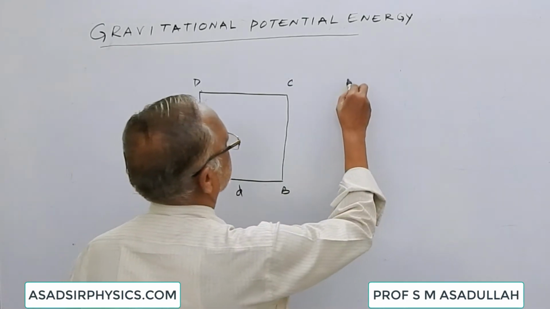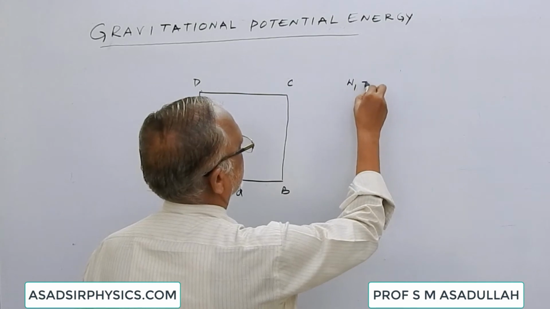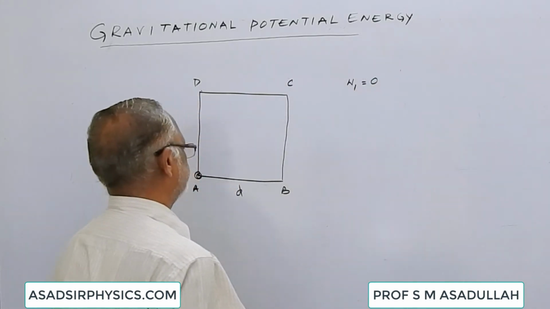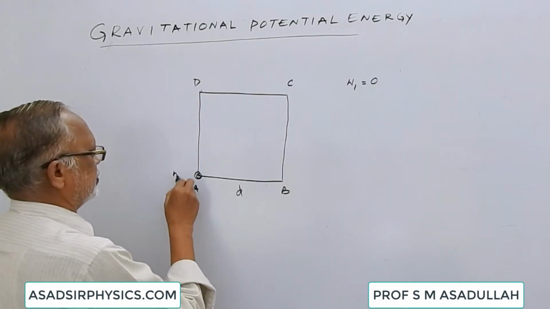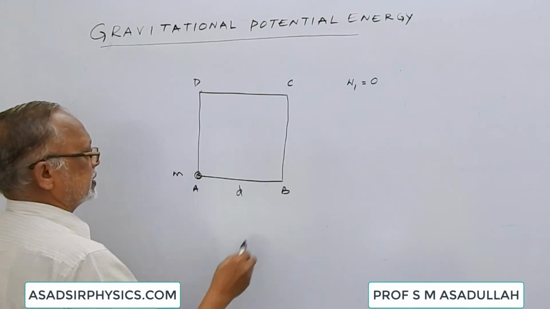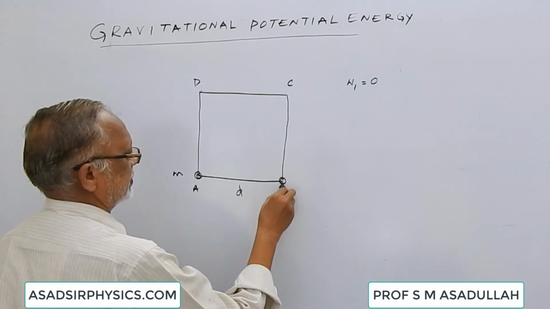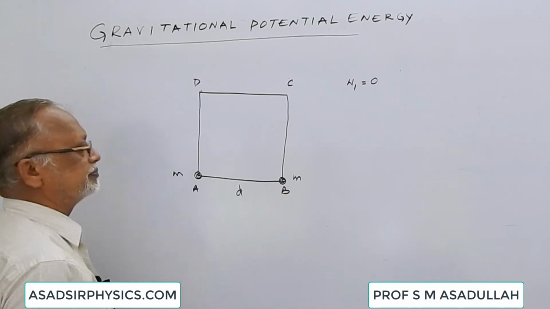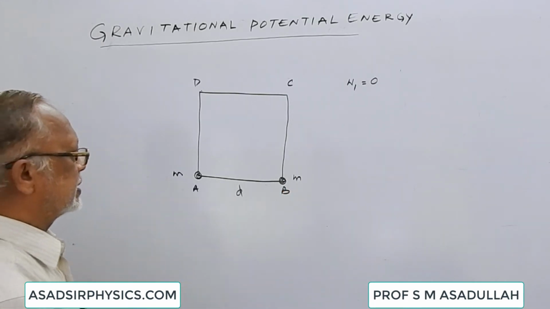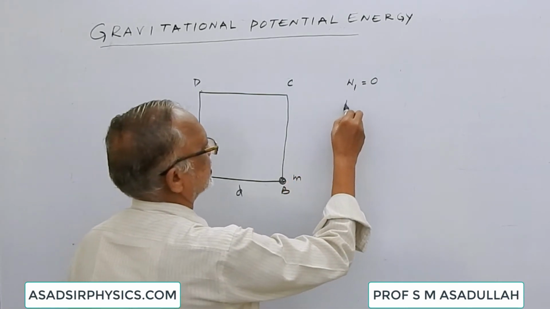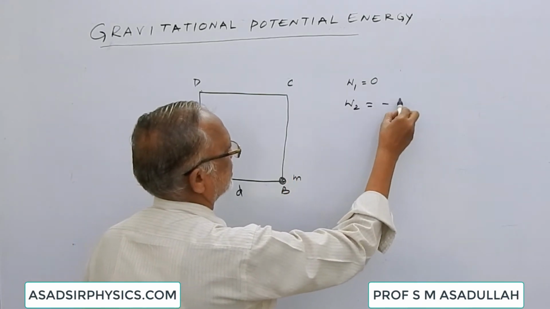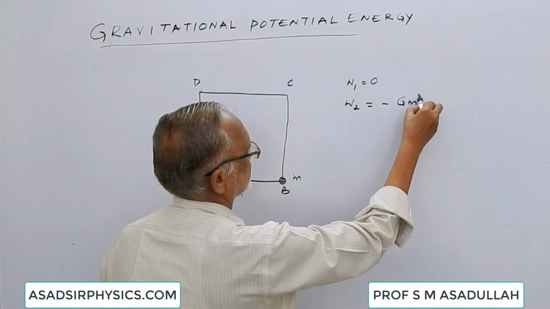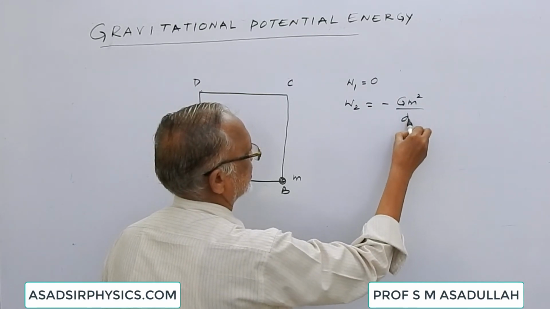The work done in bringing the first body is 0. Suppose we have brought the second body and keep it here. Then the work done in bringing the second body, W2, is equal to minus Gm square by d.